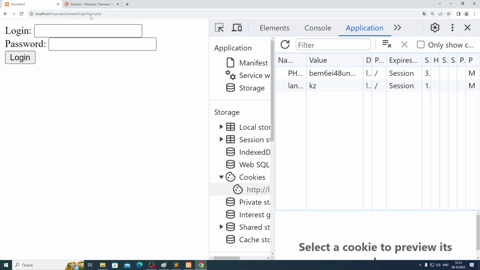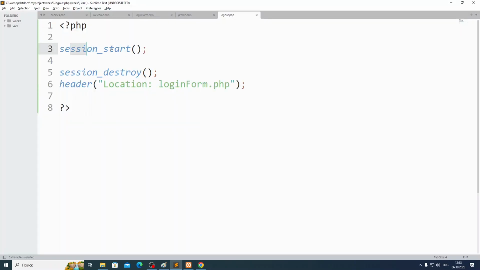So session destroy just removes all information, removes the session, but when you come here again to the login form PHP, it creates another session, but the array is empty. A session is always created when you call the session start method, but it's created with an empty array. Okay?